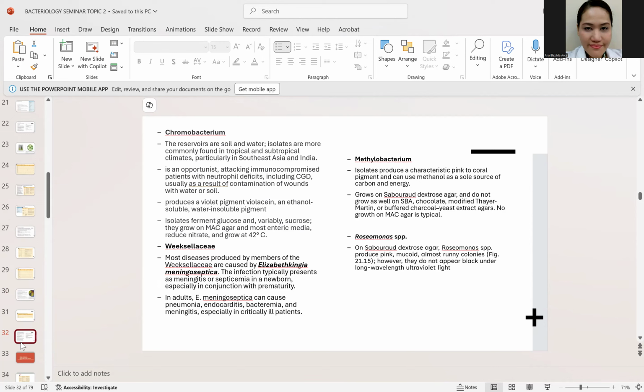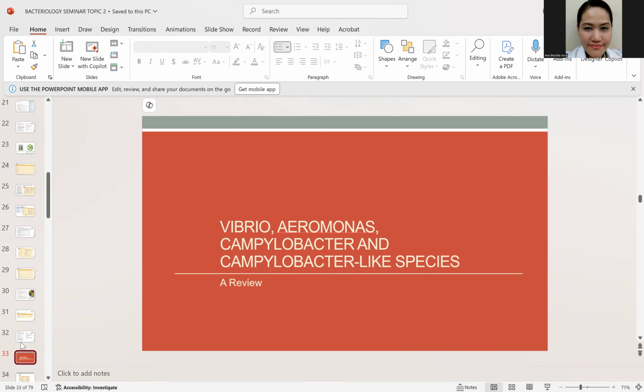Now, next is the Methylobacterium and Roseomonas. Both of them produce coral colonies. Okay, coral colonies. Now, ano ang difference nila? Difference is the food source. Now, for the Methylobacterium, it is known to consume methanol. It loves methanol. Kaya tinawag siyang Methylobacterium. The other one, the Roseomonas naman, they are known to produce pink or mucoid colonies, okay, on culture medium. So that is for the first part.